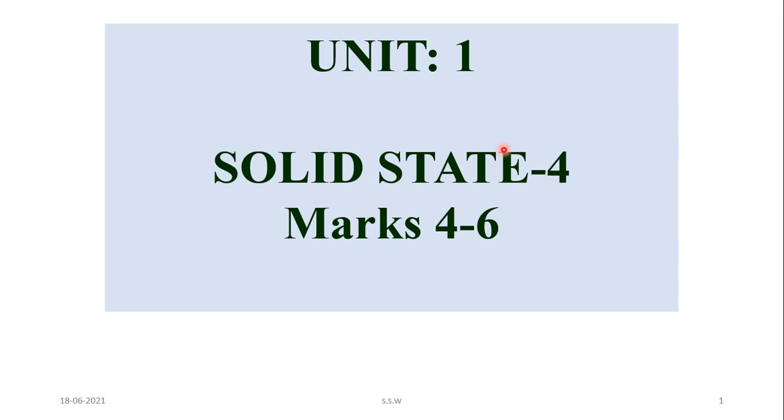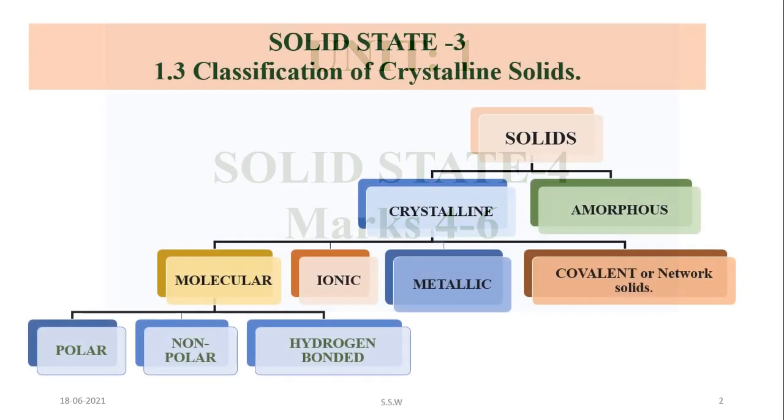In the last lecture, we have studied classification of crystalline solids. And you know that crystalline solids are classified on the basis of constituent particles and interparticle forces of attraction.